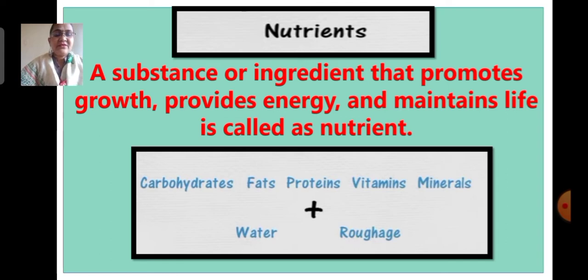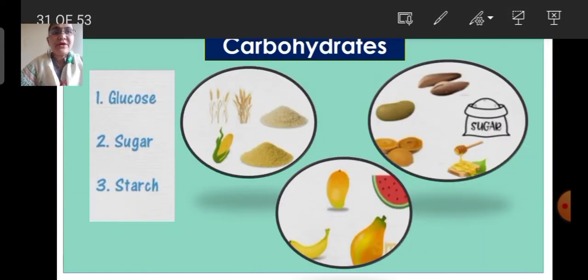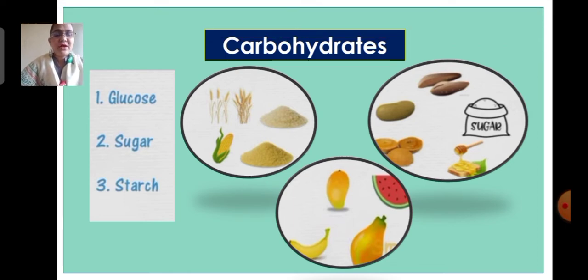Let us study the function of each component one by one. Carbohydrates. Carbohydrates provide energy to our body. Glucose, sugar and starches are examples of carbohydrates.